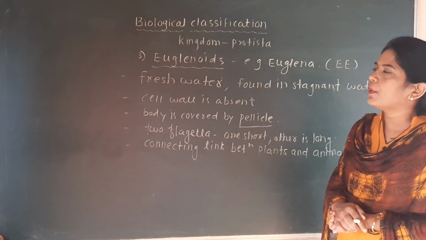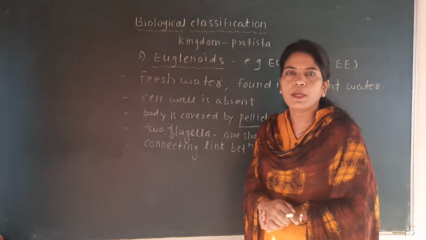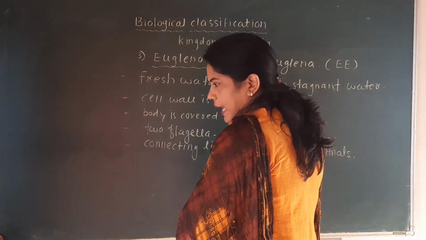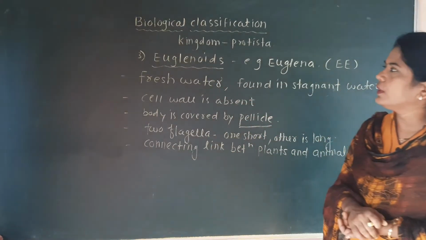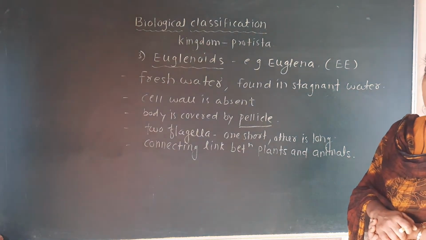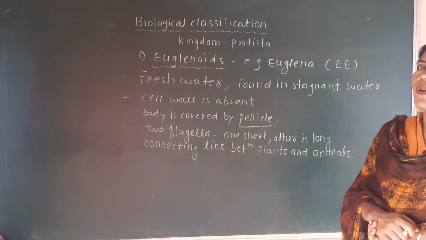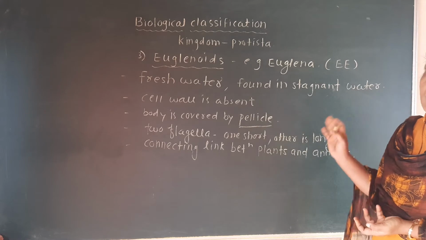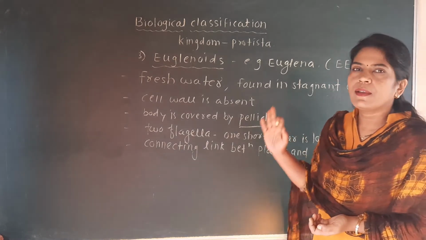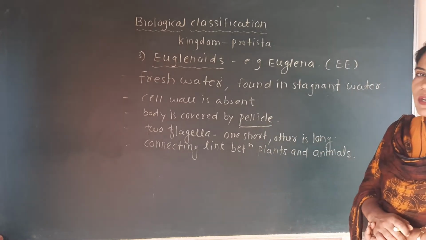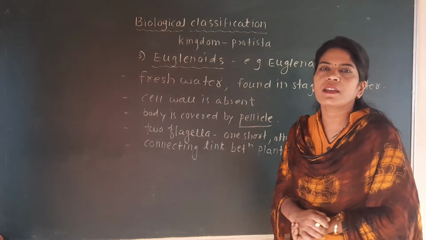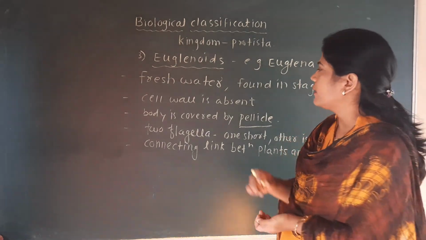So these are the important characteristics of this Euglena. It is mainly a freshwater organism found in stagnant water, particularly in ponds. Their cell wall is absent. Instead of the cell wall, a protein-rich layer is present around their body, which we call the pellicle.